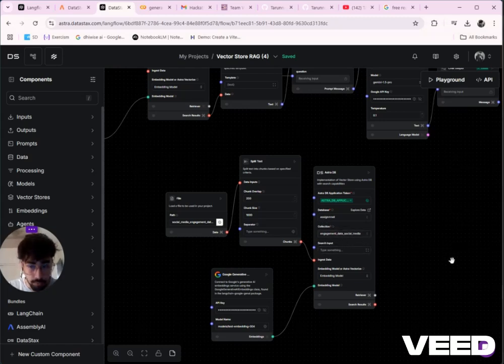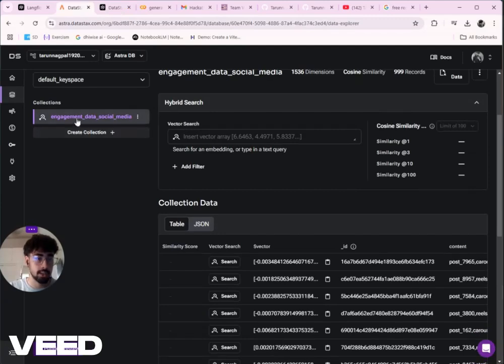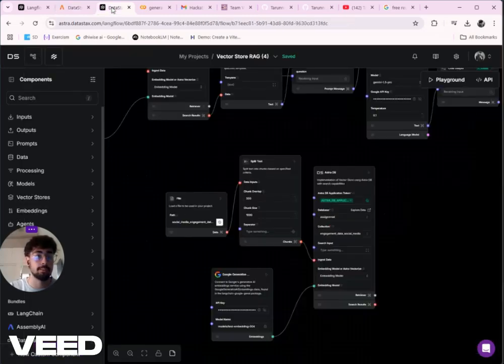engagement data social media. I have used Google embeddings, because I have the Gemini API key, and embedding is used to create a vector. A vector database is mainly used for efficiently storing and retrieving high-dimensional vector data. It's mainly because a GPT is very efficient with vector databases. So here you can see the database, which is assignment, and under the collection name engagement data social media, and the vector is created according to the data.